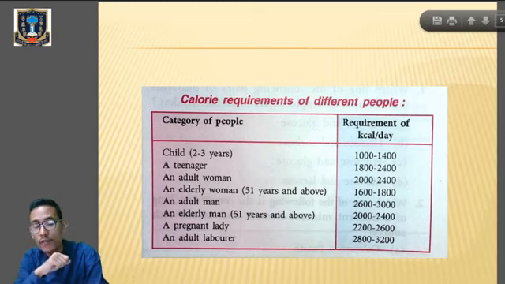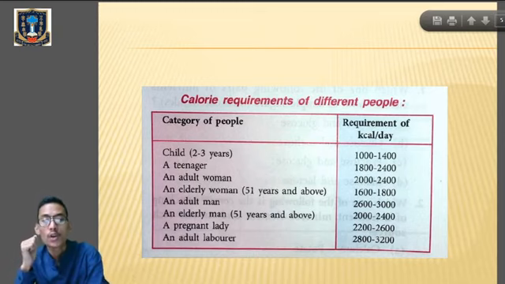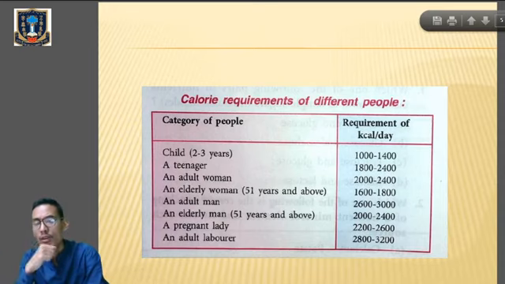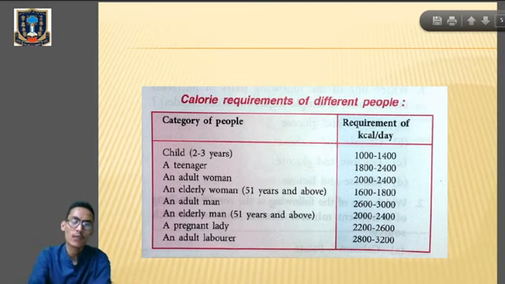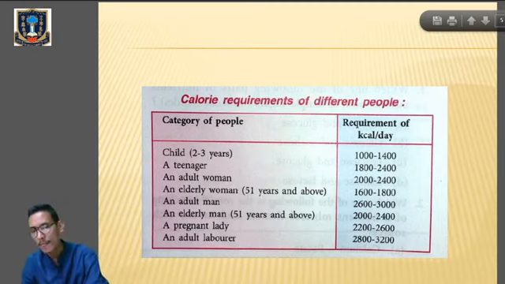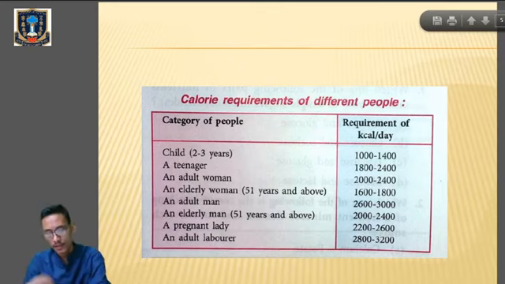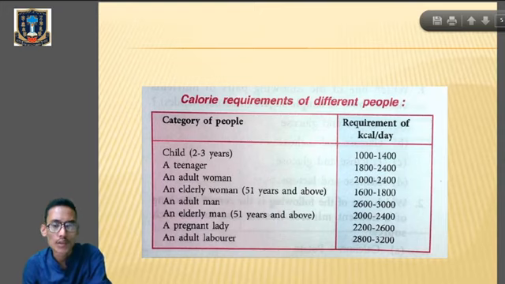Pregnant lady, the requirement for calories is 2200 to 2600, and for adult labor we have a requirement of 2800 to 3200 kilocalories per day. So these are the calorie requirements of different people, and this requirement has to be fulfilled mainly from the food that contains the essential components or nutrients.